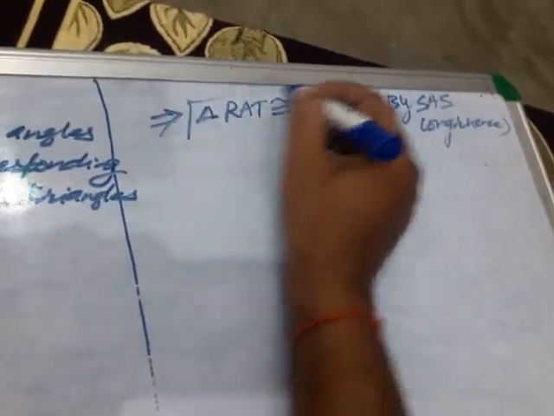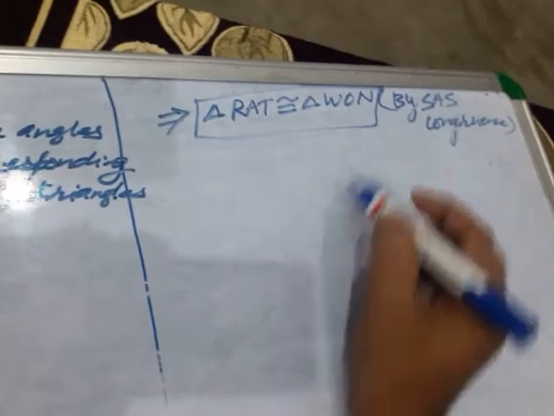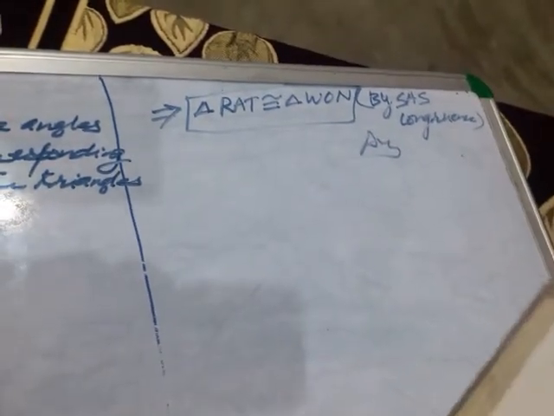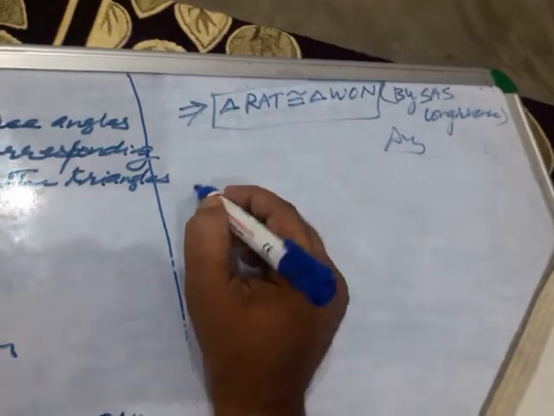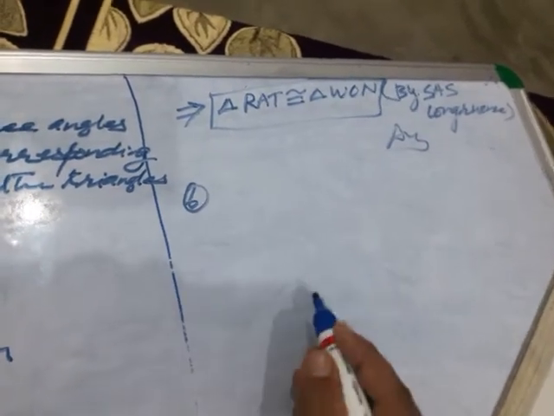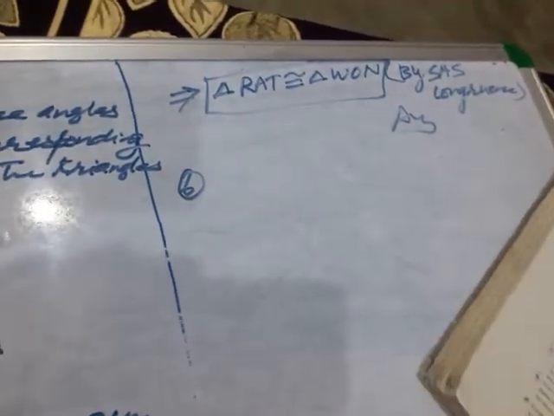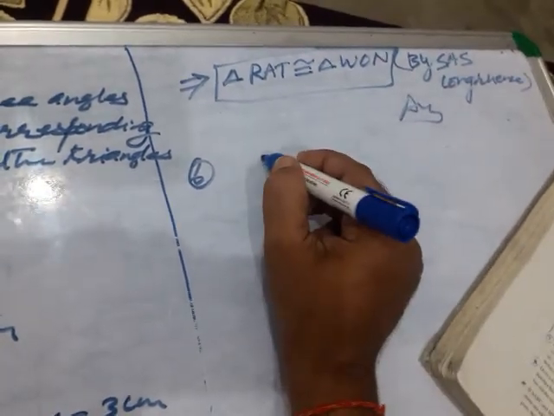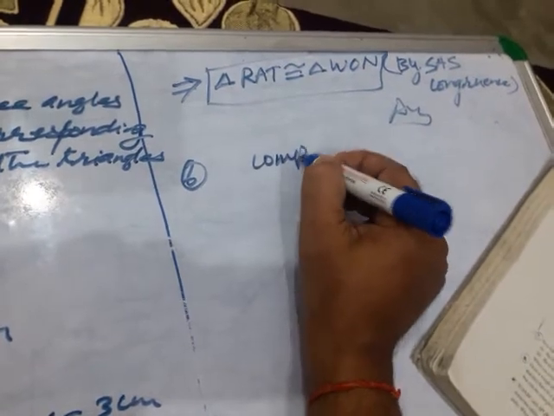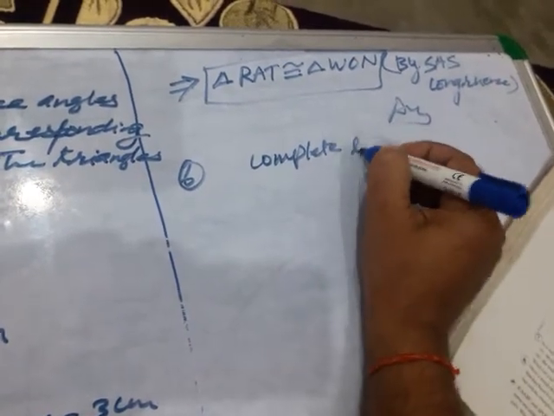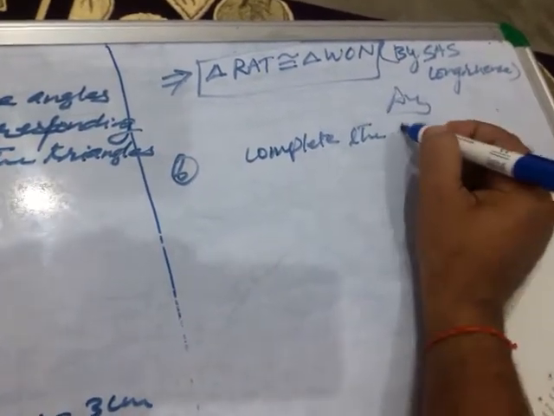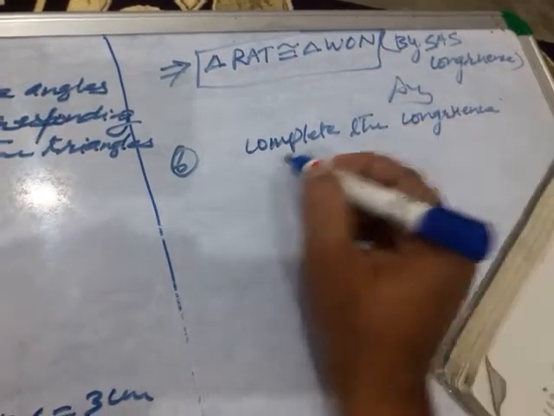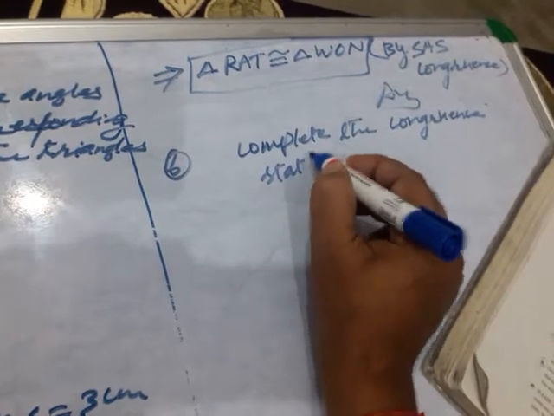Okay children, so this also you have found out. This answer is completed. Question number 5 is also completed. Now let us see question number 6. What is question number 6? Complete the congruence statement.